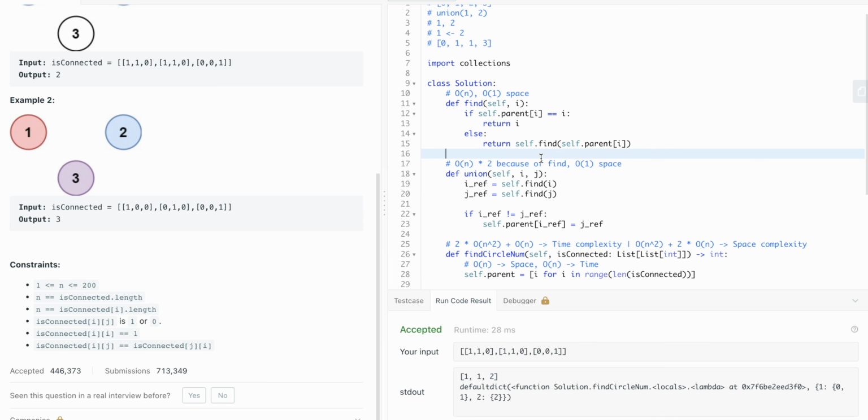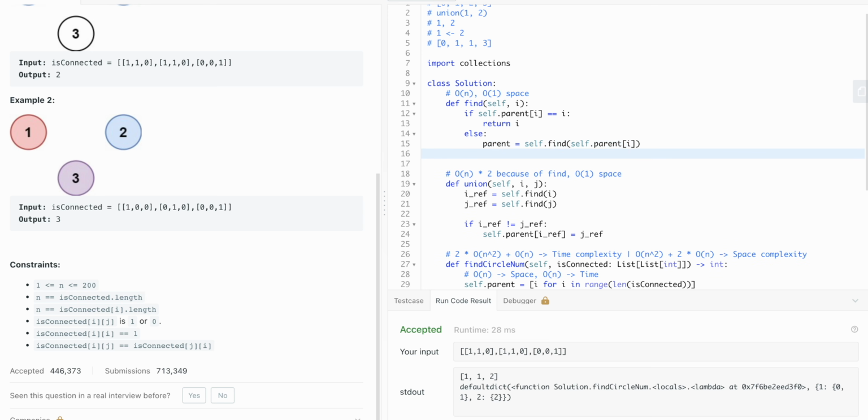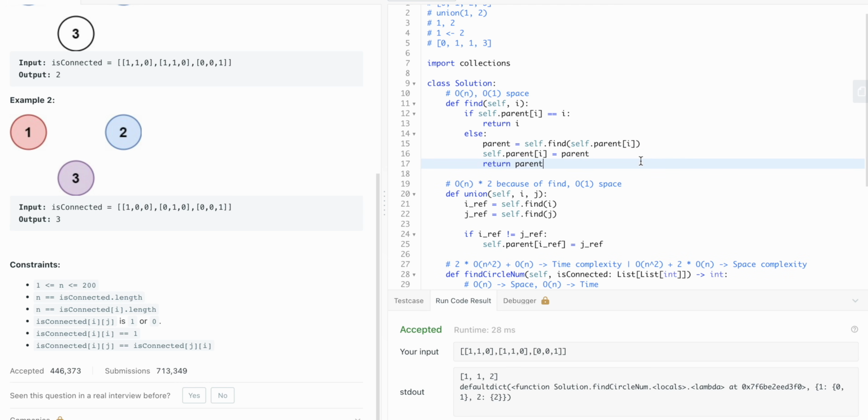A very simple trick is to do some sort of path compression in the find function. So when you find the parent of an item, you can set the current index to the parent and then return the parent. That way, every time you call this recursive call, the path is getting shorter.